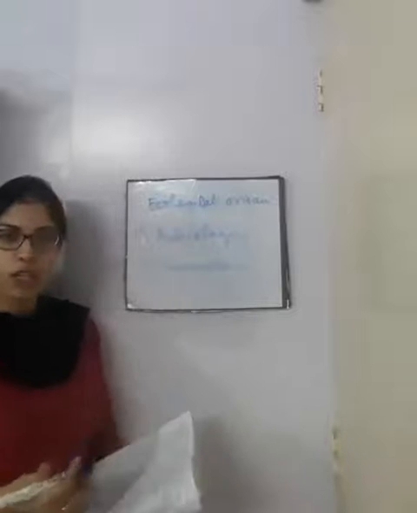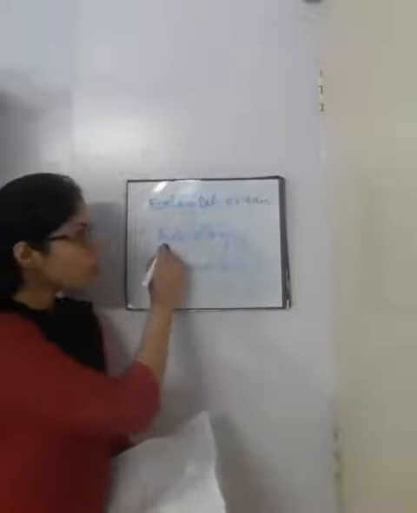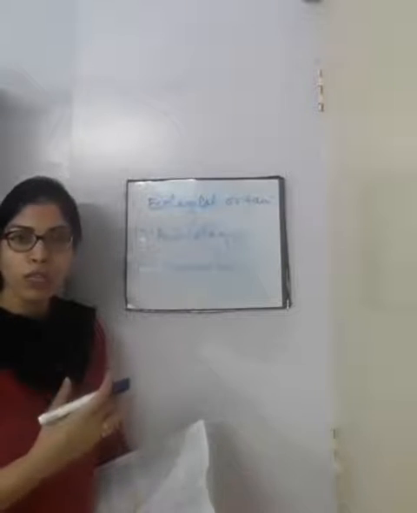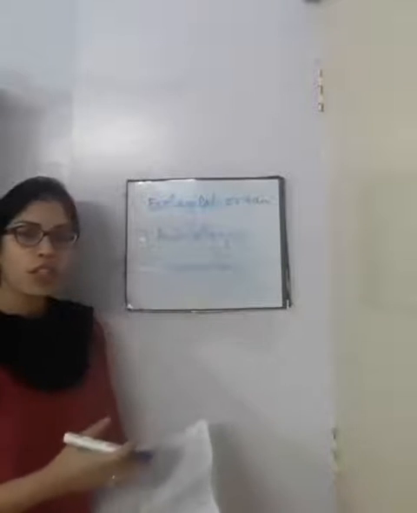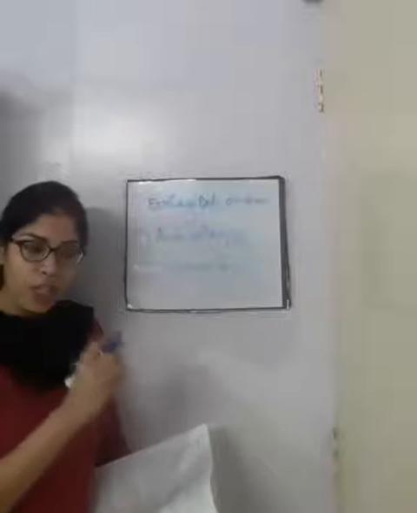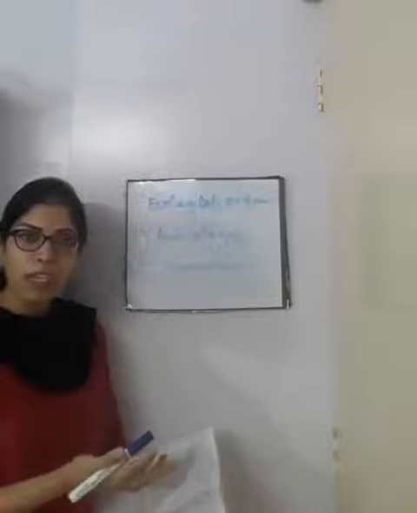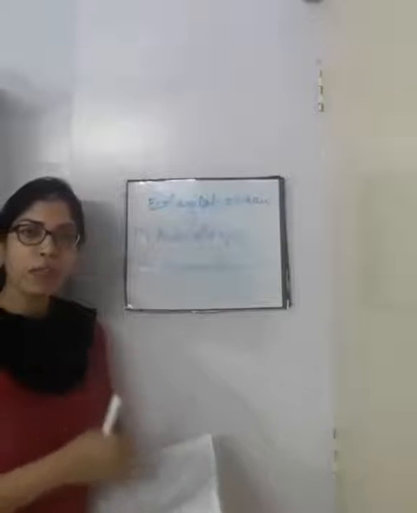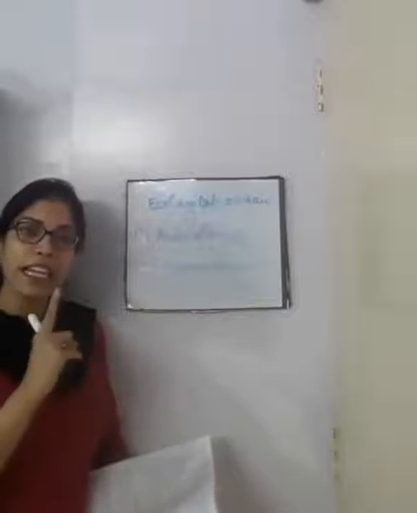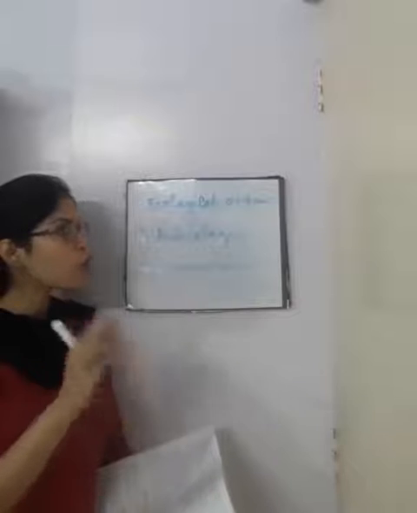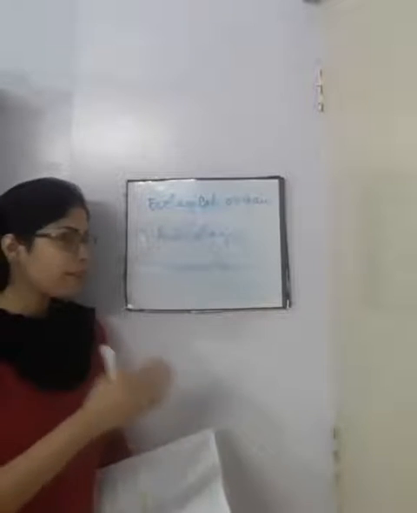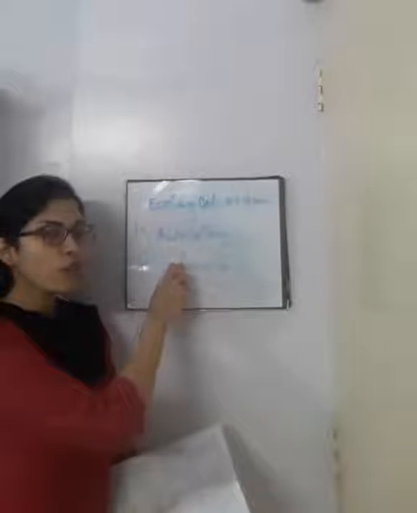First one is autecology. Auto means simple or on its own, right? So what is autecology? The relationship with the environment with an individual. That can be a plant or an animal or anything, but it has to be an individual one. So the relationship between an individual with the environment is known as autecology.